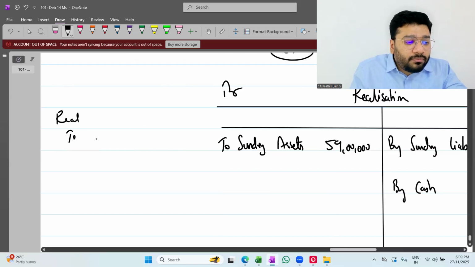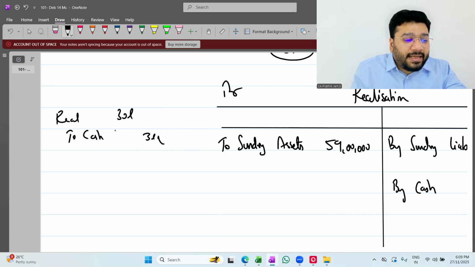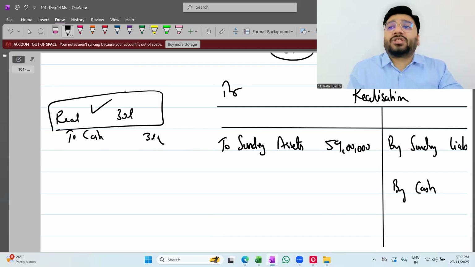Realization account debit to cash, 30 lakh, 30 lakh. I'm just posting this part in the realization account. Why? To get the realization loss. Once I get the realization loss, I'll transfer this to the partners' capital accounts.